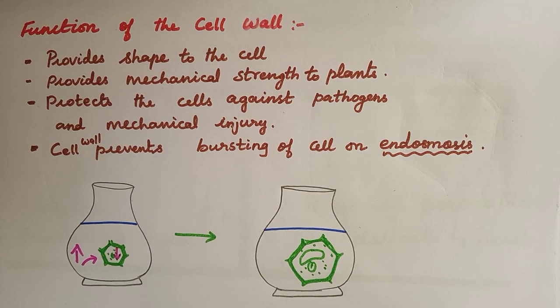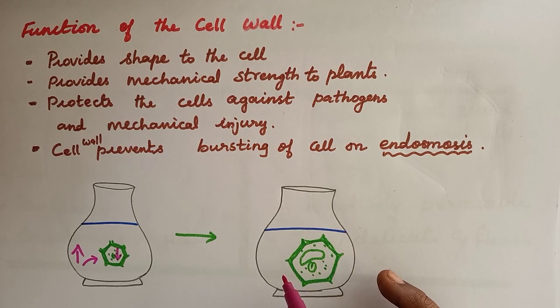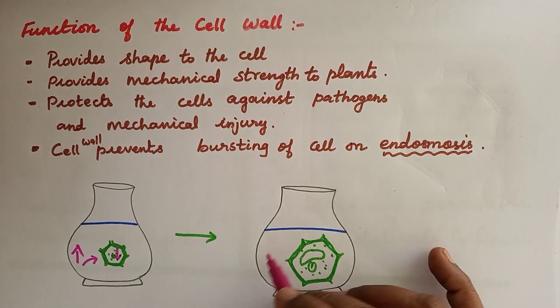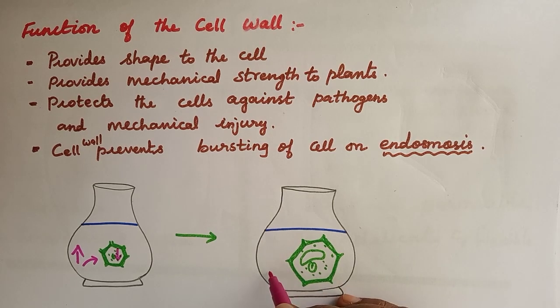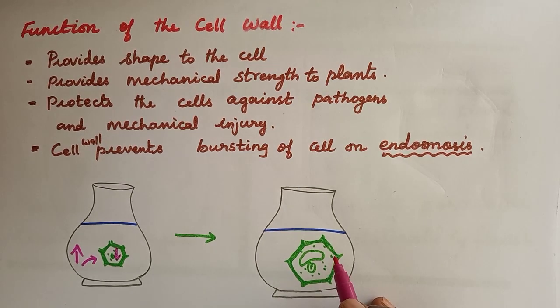So how will it be prevented? Water went from the higher concentration to the lower concentration, and now the cell becomes big.